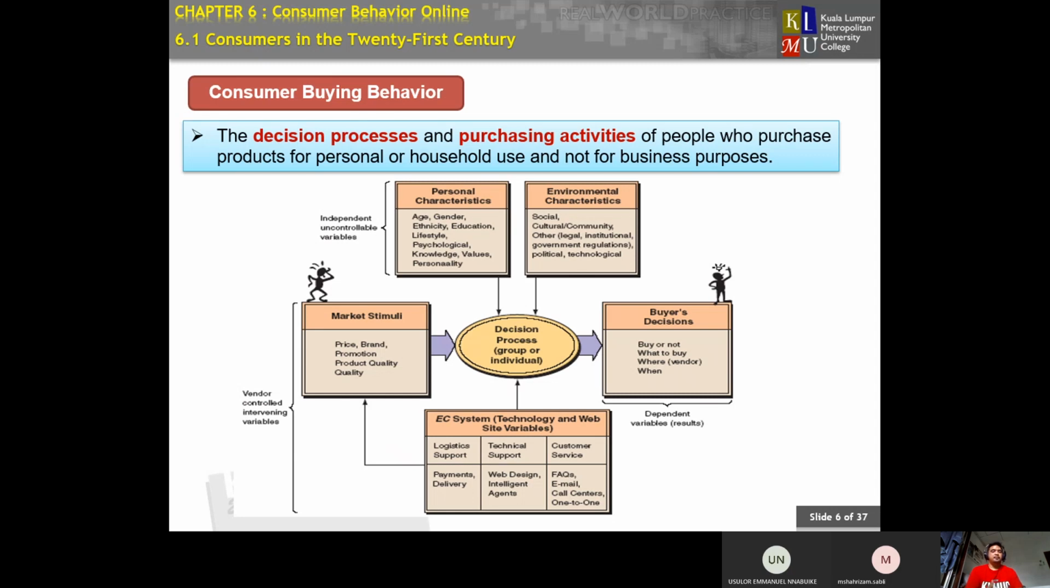Because in terms of personal characteristic is also important that you guys need to know when it comes to doing studies inside consumer behavior. Because when we want to create our product, or we want to sell our product, it is also based on our personal characteristic, in terms of consumer characteristic itself. And then the environment from social, culture, community, and others, legal, politics, and so on.